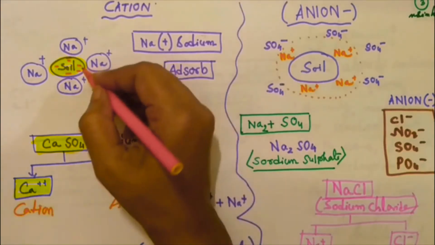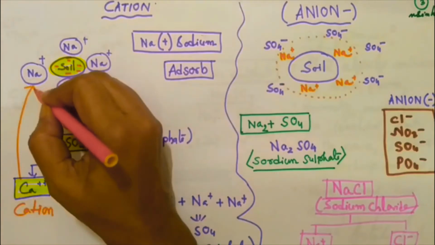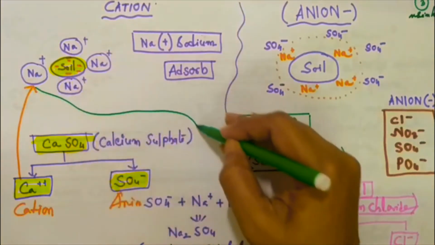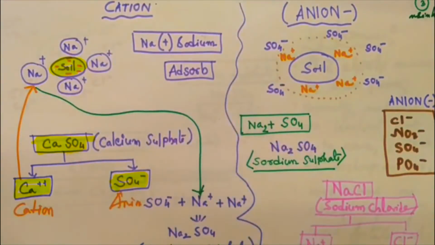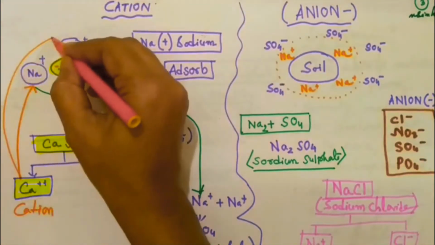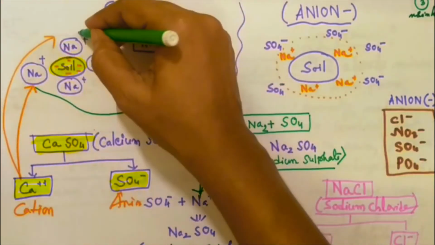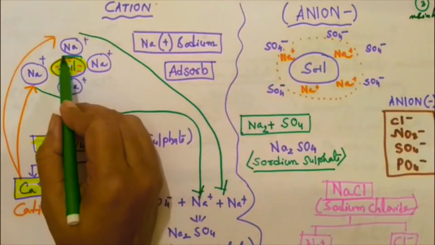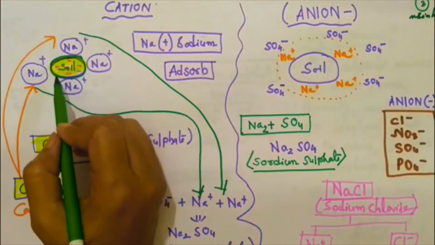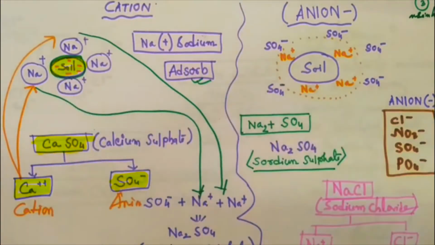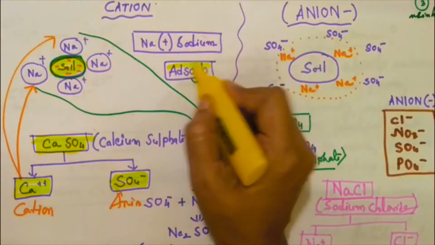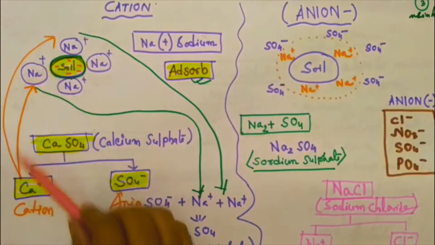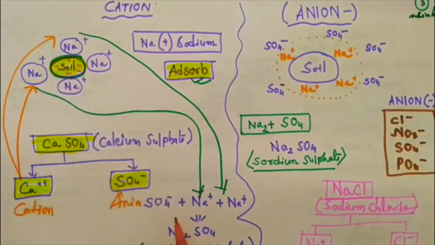Due to the attraction, this cation will go and replace Na. Na is also a cation. Another Ca will go and replace a positive ion. Then Ca will remain attached to the surface of the soil. This process is known as adsorption. The calcium cation replaces the sodium cation Na.